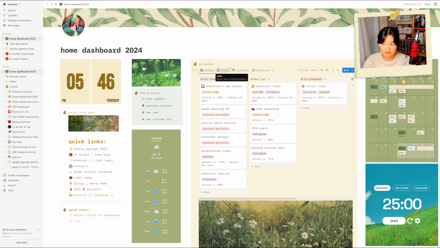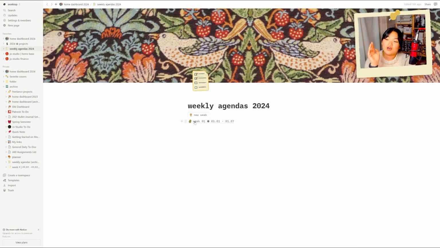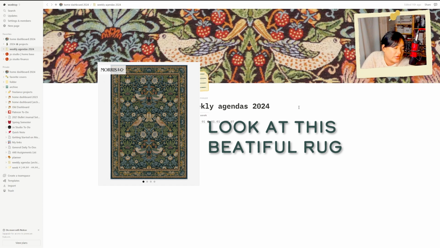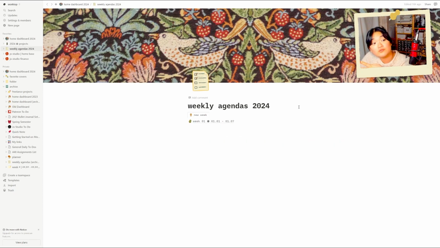So that's great. Now let's talk weekly agendas. I have changed some things for this year, and once again, this is a very simple page. Another William Morris background. Part of this is really just that I want a William Morris rug from, I think, Ruggable. I know, I looked at them this morning. So I'm just manifesting that into my life. But I also really just like William Morris's work. Anyway, here's week 1.